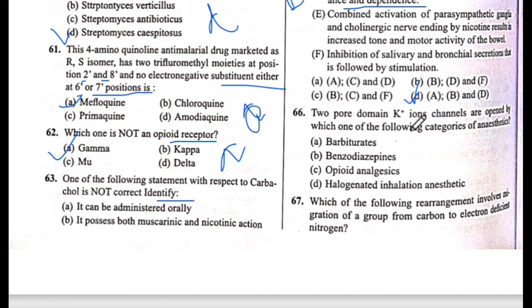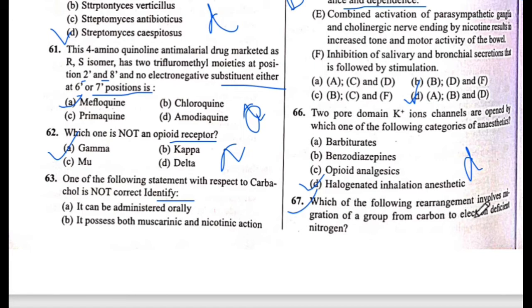Two pore domain K plus ion channels are opened by which one of the following categories of anesthetic? Which category of anesthetic? The answer is D, halogenated inhalation anesthetic. The answer is D. Okay. Next is 67 question number.